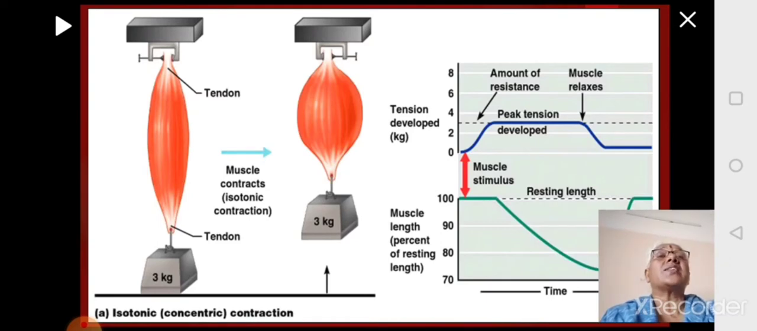In isotonic, there is change in the length of the muscle. In concentric, there is reduction of the length of the muscle. So like what we saw in the previous example, when you are lifting the weight and it is coming towards your shoulder, the muscle will contract.